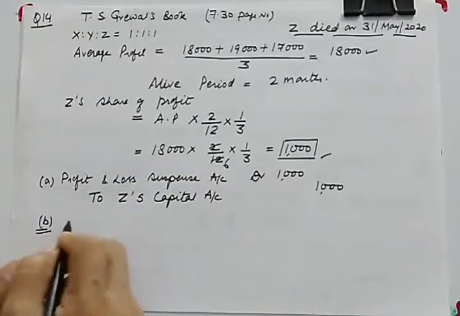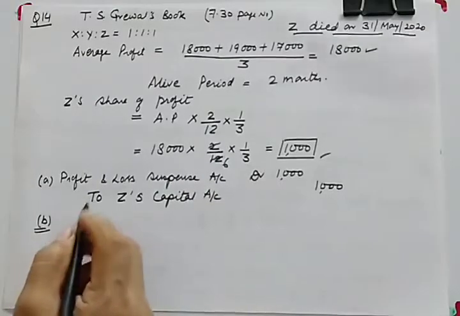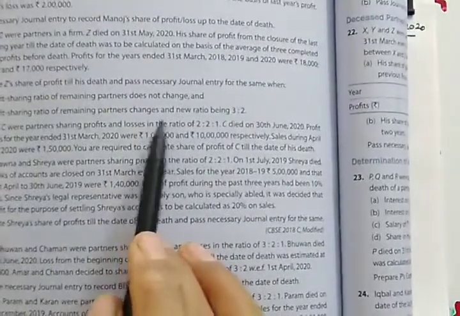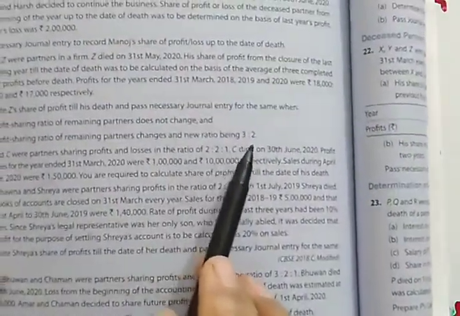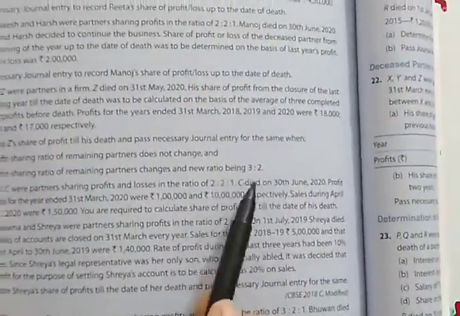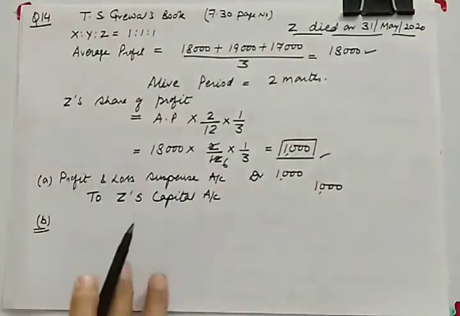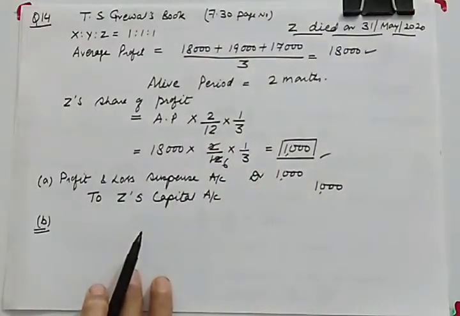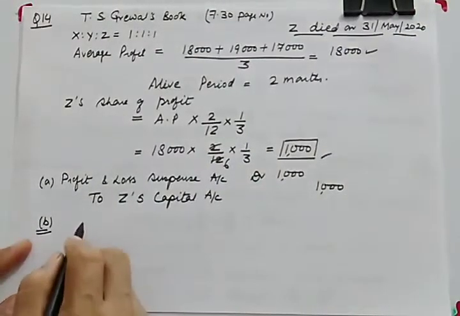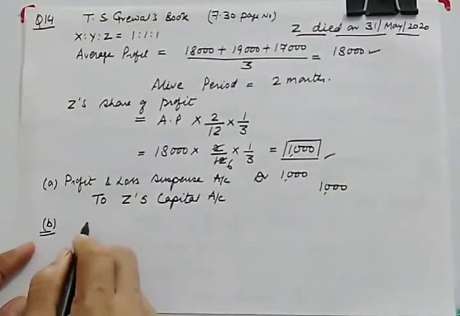Now let us see case B. Now what is there in case B? In case B, it is mentioned that the profit sharing ratio of remaining partners changes, and the new ratio is 3:2. So their mutual profit ratio is changing, remaining partners 3:2. So first of all, let me write the old ratio.